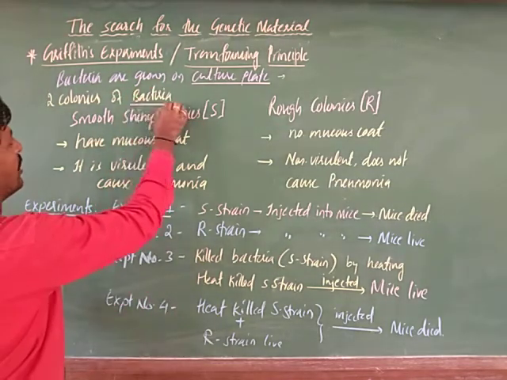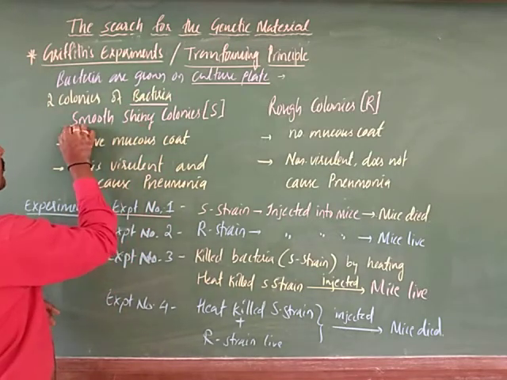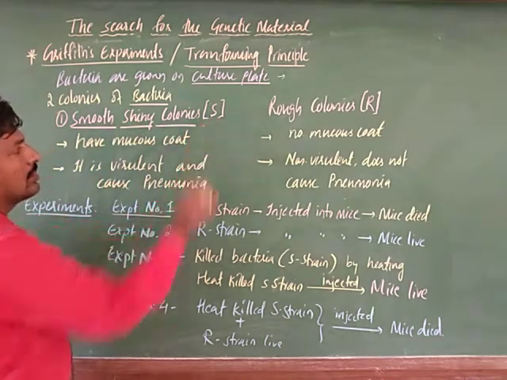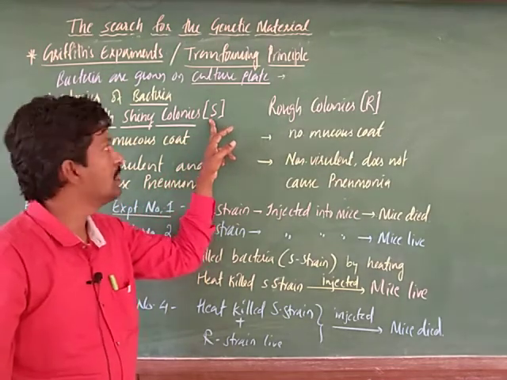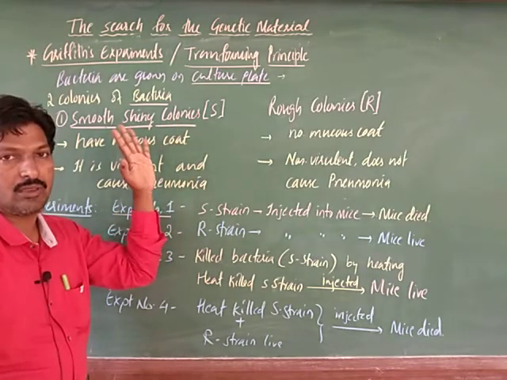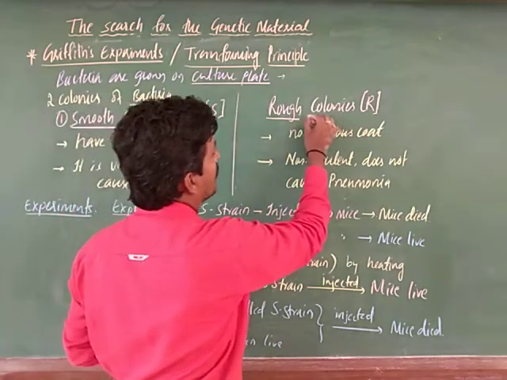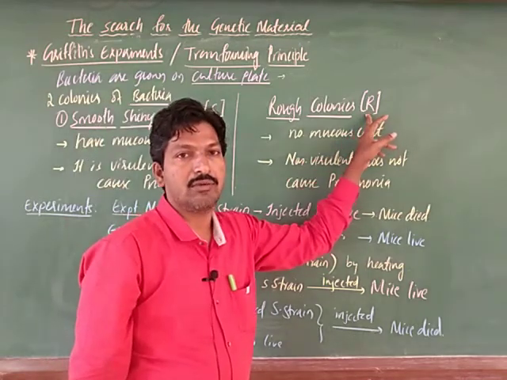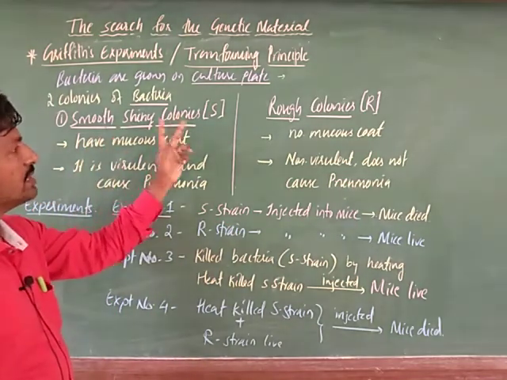This bacteria has two colonies. First one, smooth shiny colonies, he called the S strain. Another one is rough colonies, which he referred to as the R strain. So how do we differentiate these two?